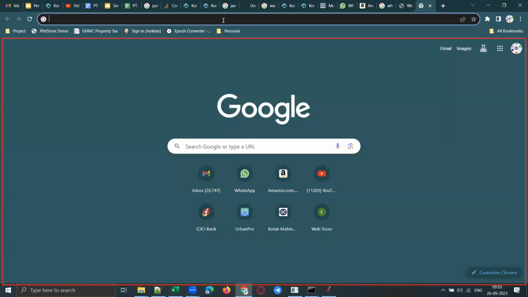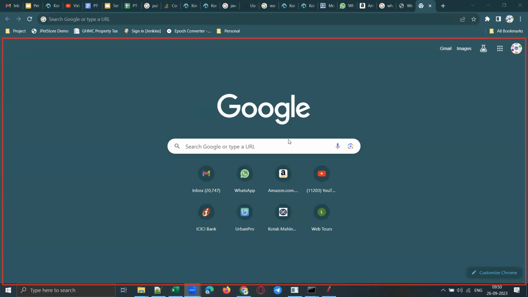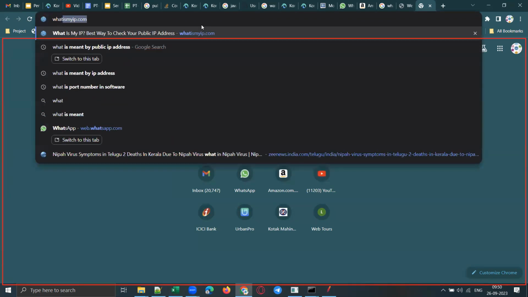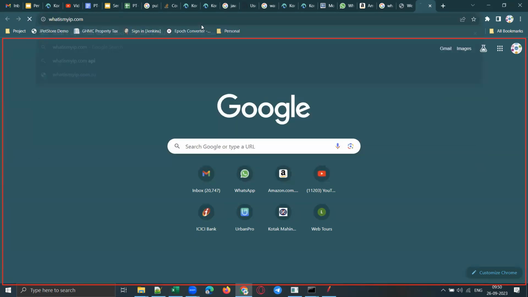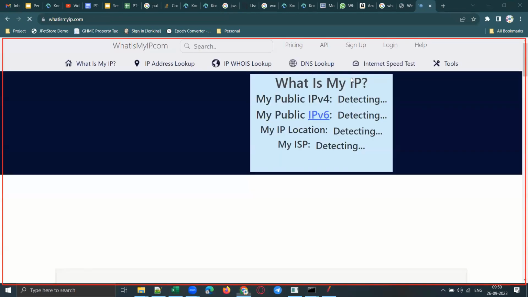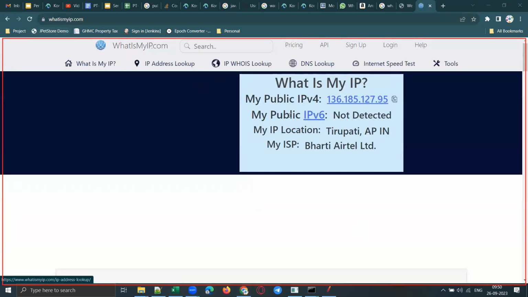How to check public IP? Those who are already working, you should be aware of this. We can search online for my IP address, my public IP. Go to any browser and type whatismyip.com. Okay. And this is the public IP.